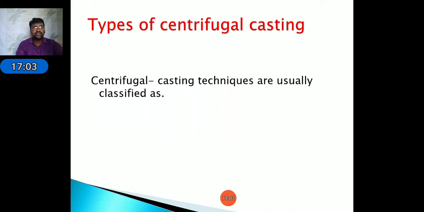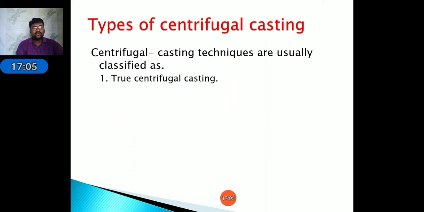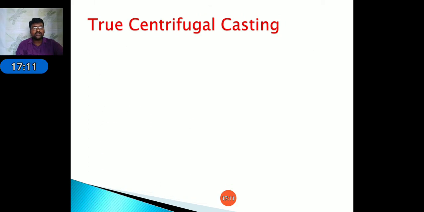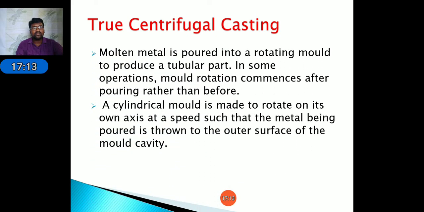Next, types of centrifugal casting. There are three different types: true centrifugal casting, semi-centrifugal casting, and centrifuge casting. Coming to true centrifugal casting. True centrifugal casting is mainly used to prepare cylindrical objects. A cylindrical mold is made to rotate on its own axis at a speed such that the metal being poured is thrown out onto the surface of the mold cavity.